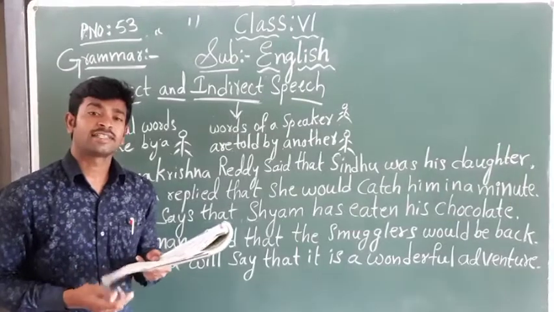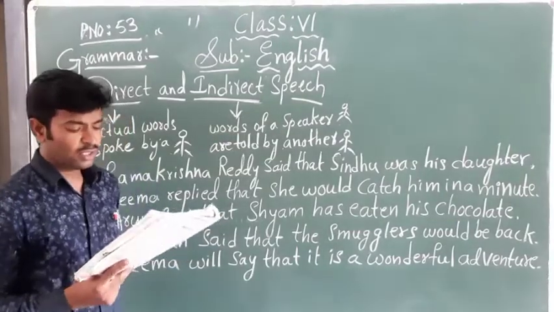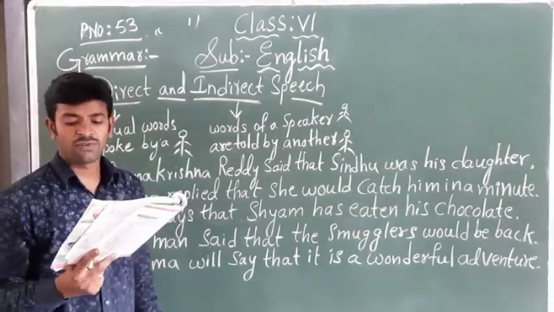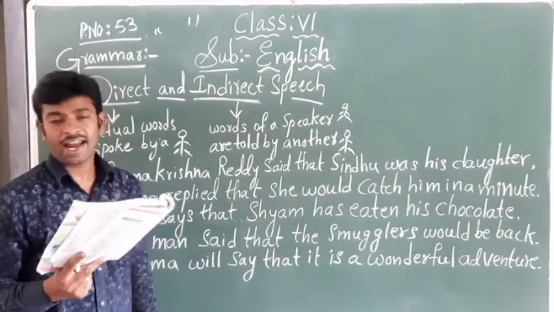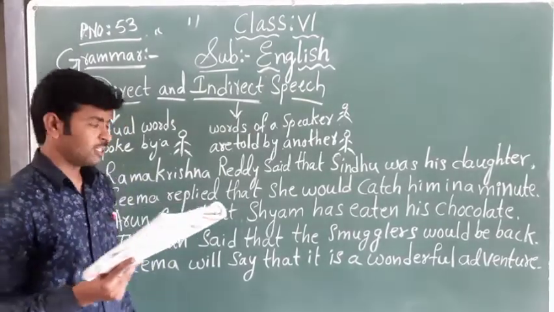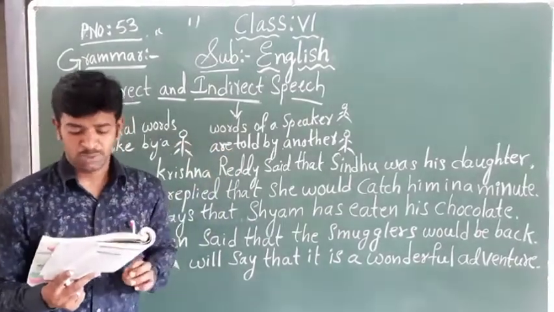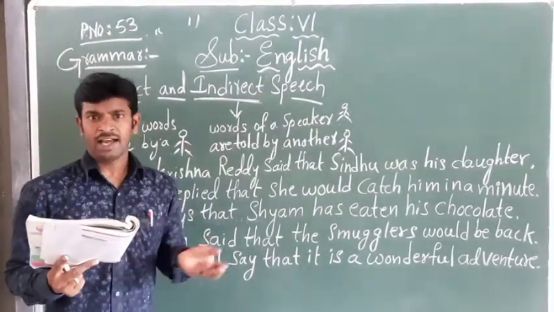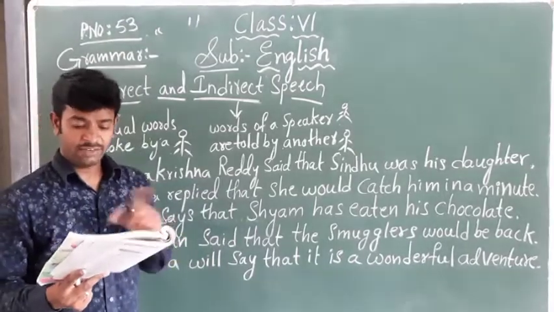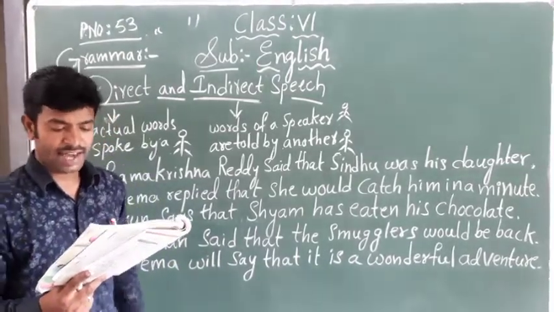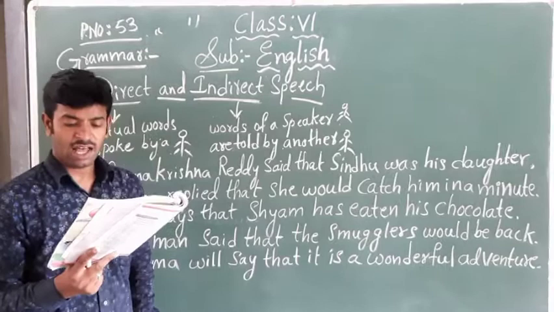Now, let us see some examples. Notice how the verb changes and how different characters are added. First one is direct speech. Don't look at the blackboard, children. See in the textbook itself, and I will explain direct and indirect speech with examples. Direct speech: Ram said to Sita.